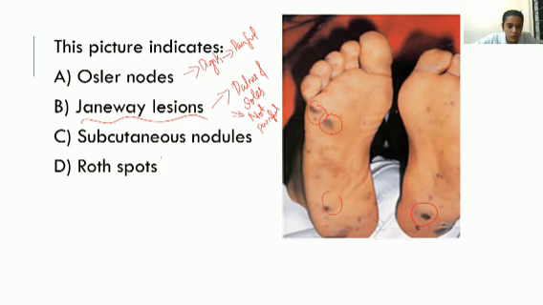Roth spots are present in the retina, so that can be excluded. It is not subcutaneous nodules either. So the answer is Janeway lesions. In this way, image-based questions and questions from the theory can come. I think you are clear with it. If you have any doubt, you can ask in the next class also. So thank you all. Thank you so much.